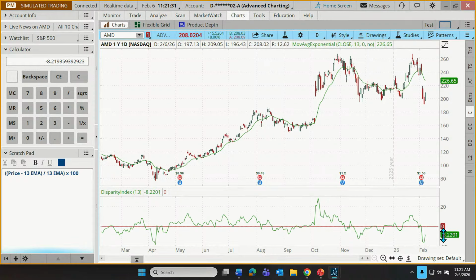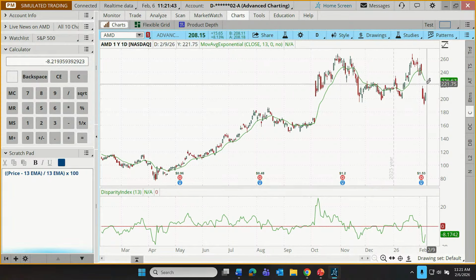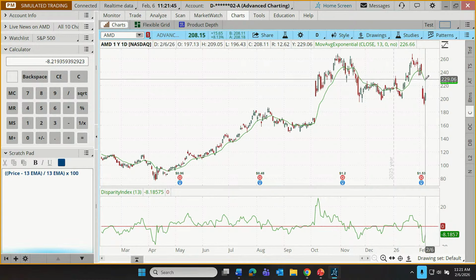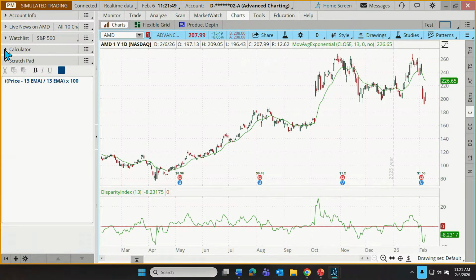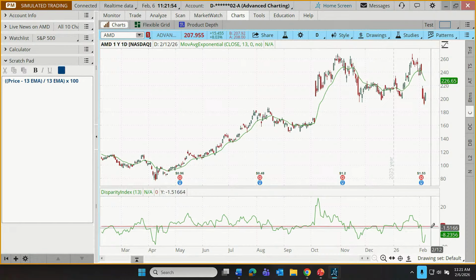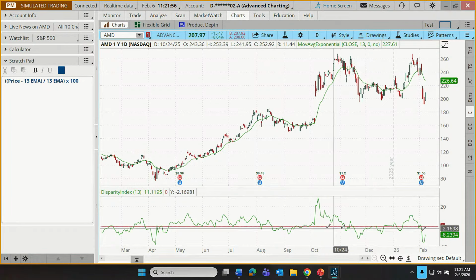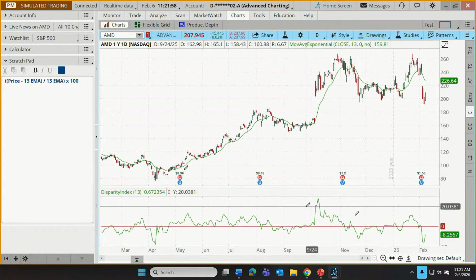There's a little bit of a lag between me explaining how this is calculated and the system keeping up with actual numbers. So that's what we wind up with here, which is actually just showing us in percentage terms how far price is below the 13-period exponential moving average. That's all it's doing. So that's our little elegant equation there. When it's positive, it generates positive numbers. When it's negative, it generates negative numbers, and those will fluctuate around a value of 0.